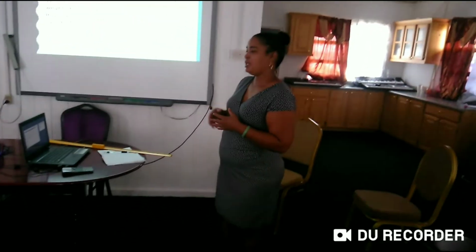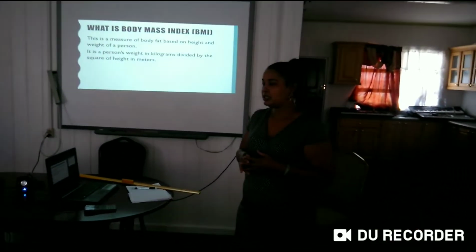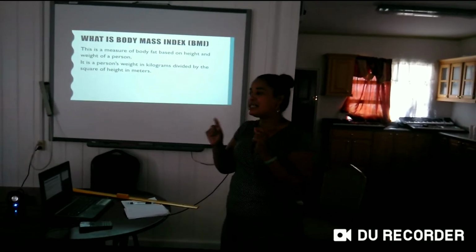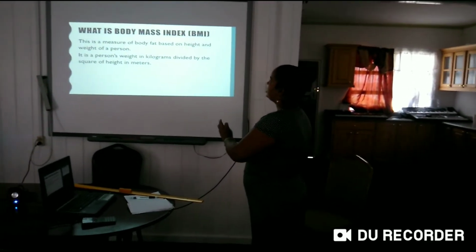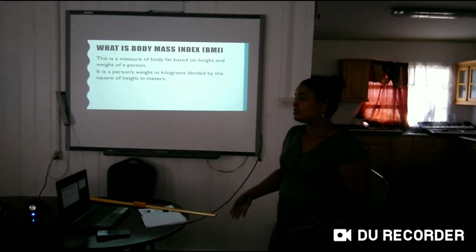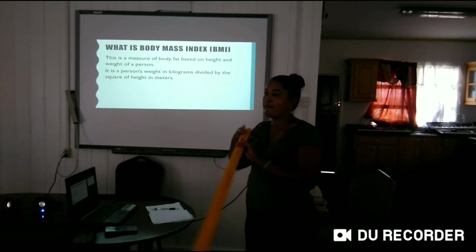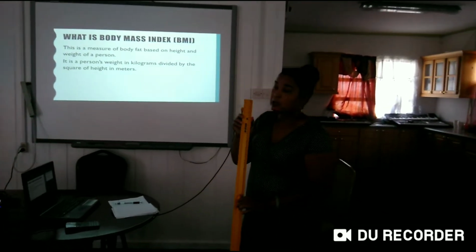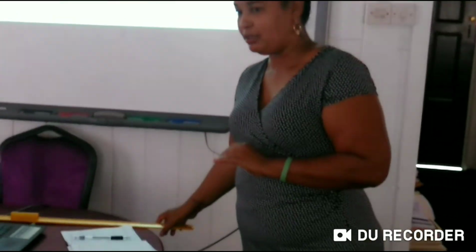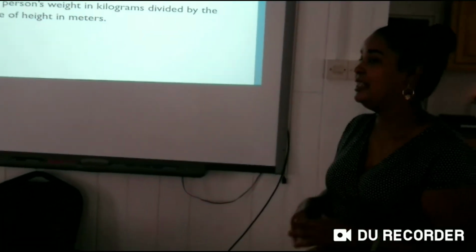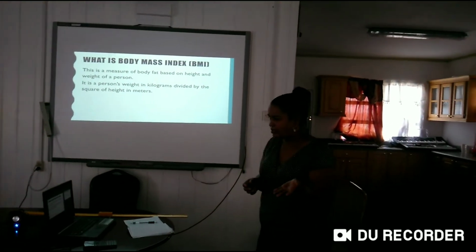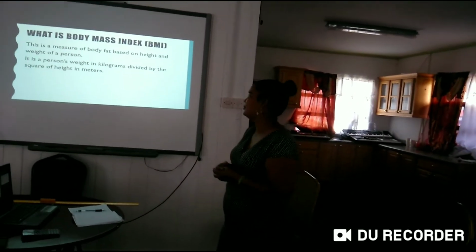So any question based on what is body mass index? Yes, that's correct. So body mass index is you measuring the person's body fat based on their height and their weight. To measure the height, you will need a meter rule, and we will be doing that with your colleagues. And to measure their weight, you will need a scale. Not just any scale, but a scale that is used to measure individuals, the one like you see in the hospital. Yes, that is the one.